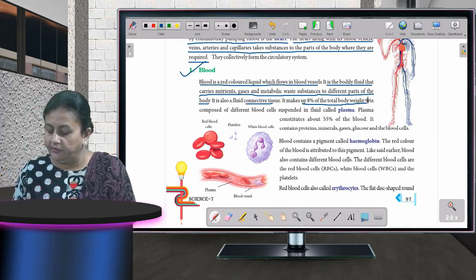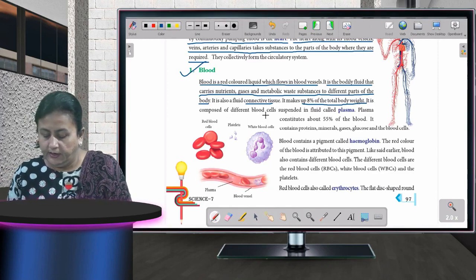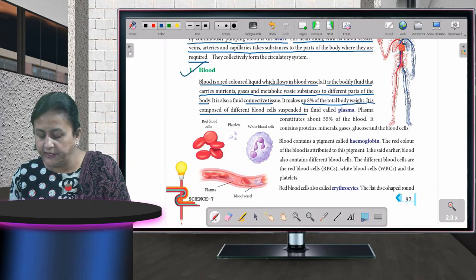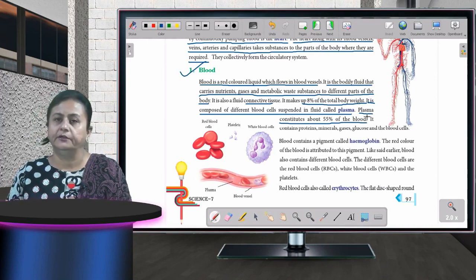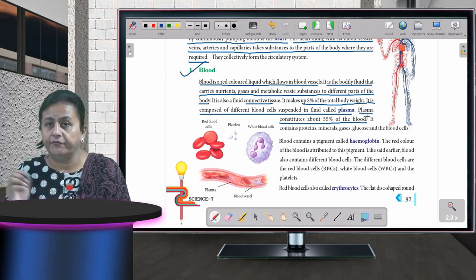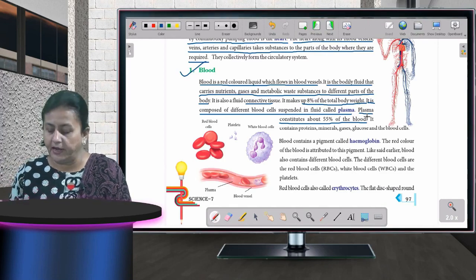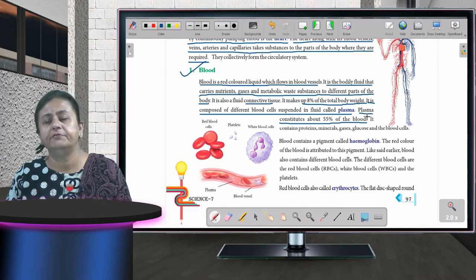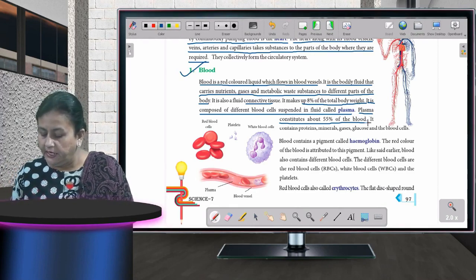Then it is composed of different blood cells suspended in a fluid called plasma. Plasma constitutes about 55% of the blood. Children, blood is made up of different things. First I am telling you about plasma. 55% of blood is plasma.